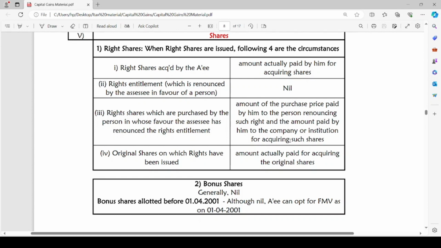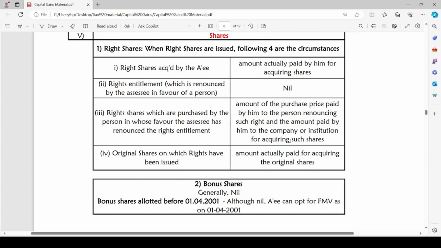So, the right shares which are purchased by such other person in whose favor the assessee has renounced the rights. For him, the cost of acquisition of right shares will be the amount of the purchase price paid by him to the person renouncing such right and the amount paid by him to the company or institution for acquiring such shares. First, such person will pay the amount to the assessee.